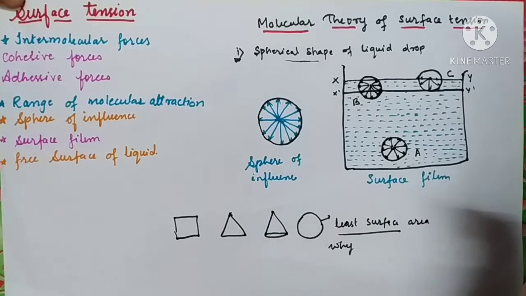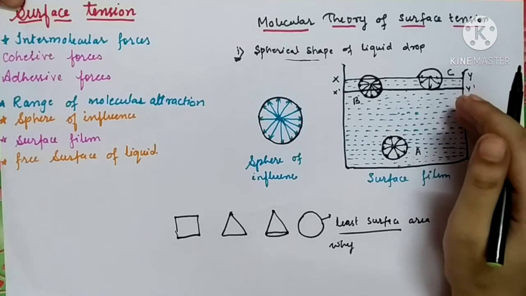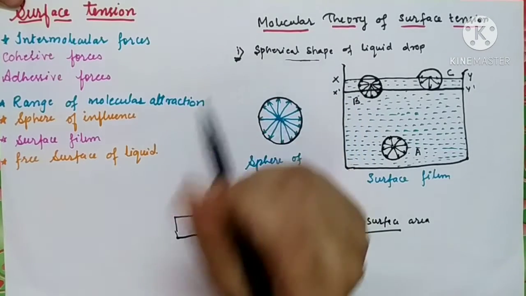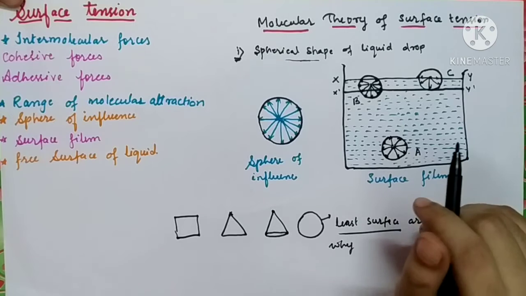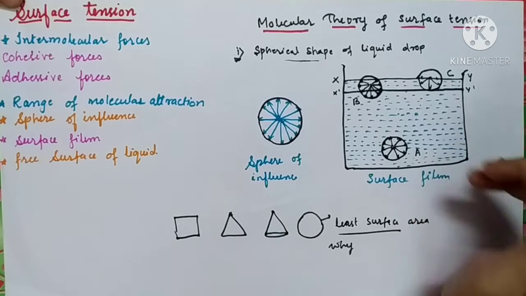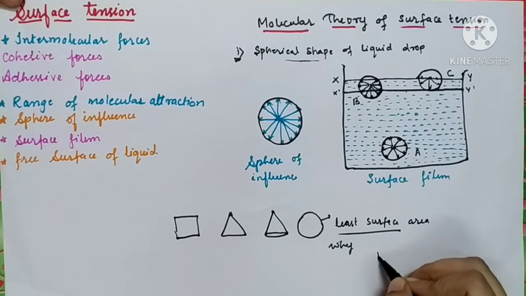Similarly, there is one more fact in the universe, that every object wants to acquire the minimum state of energy as well.